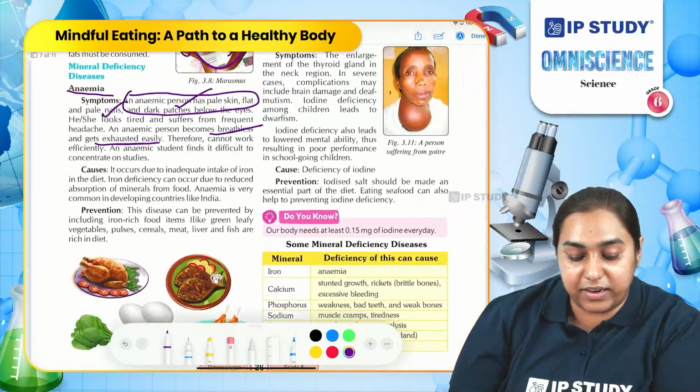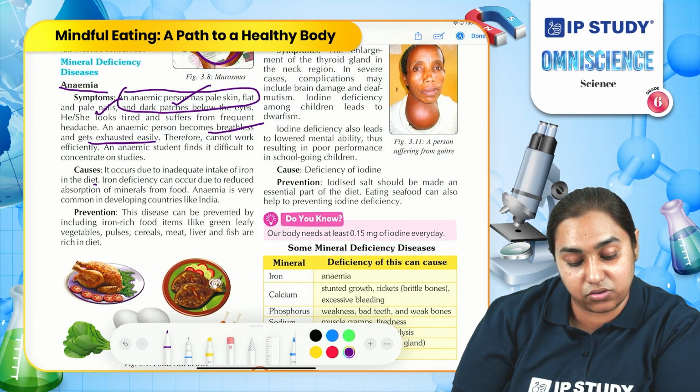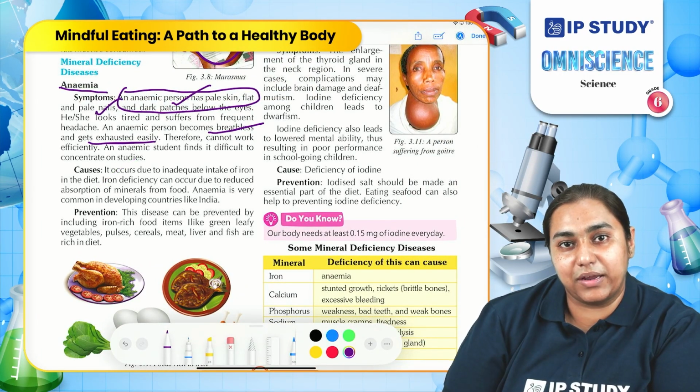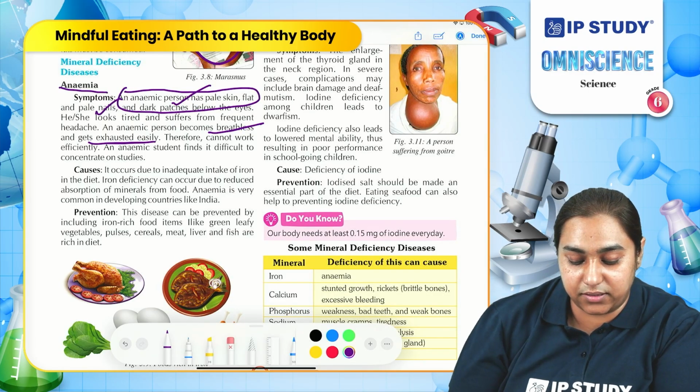We can curb anemia by including food which is rich in iron, such as meat, liver, fish, pulses.